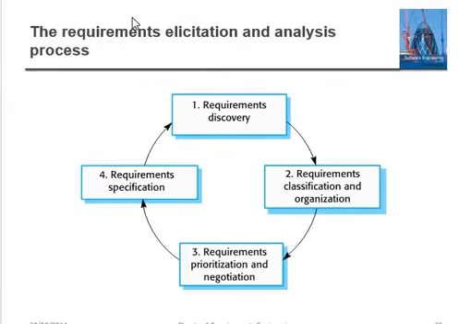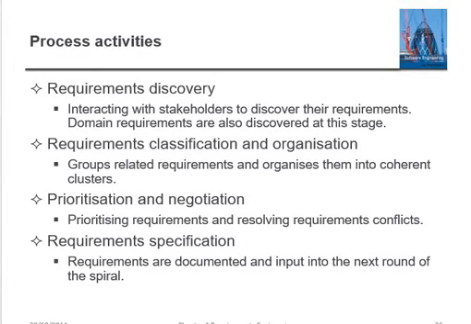Okay. Now the requirements elicitation in the analysis process. The first part is requirements discovery, then requirements classification and organization, then requirements prioritization and negotiation, and the last one is requirement specification. So these are the processes we have covered.